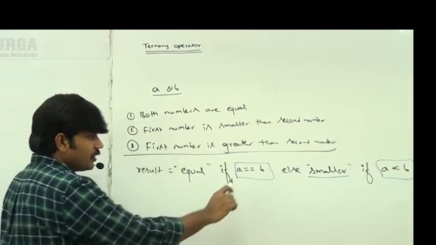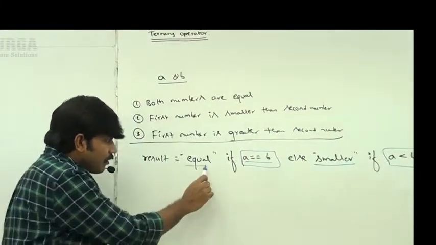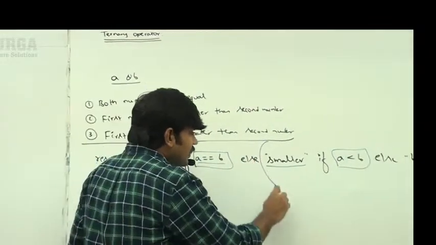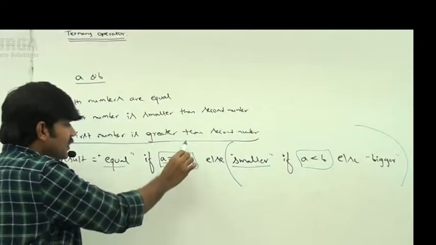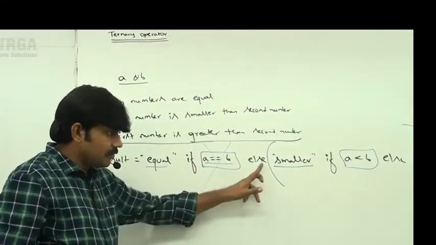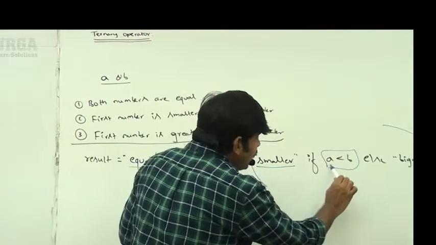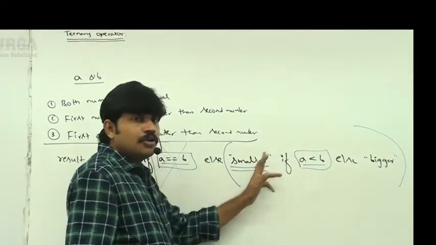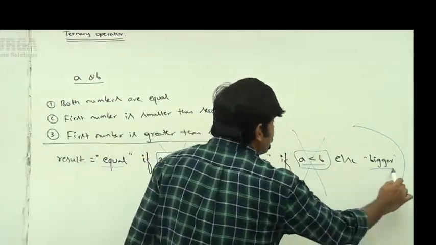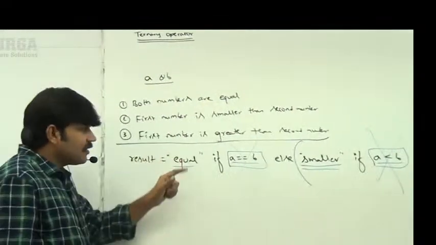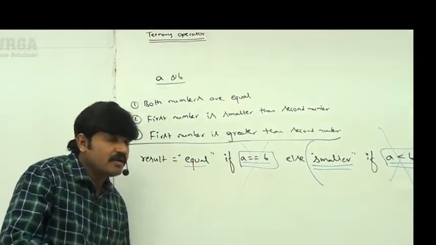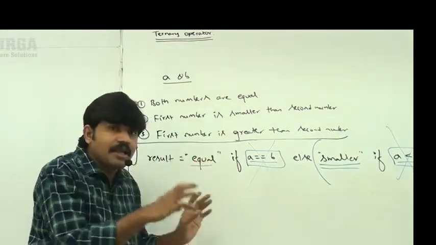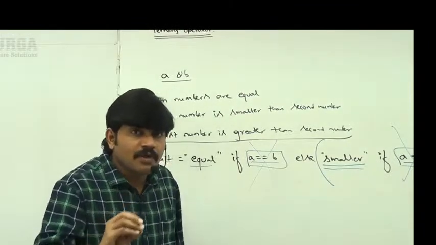Observe this one. If this condition is satisfied, equal. If this condition fails, meaning not equal, then check whether A less than B is satisfied or not. If satisfied, smaller. If this condition is not satisfied, bigger. That's all. A single line itself is enough to check whether equal or not, smaller or not, bigger or not. So let me execute this code so that you people can feel more comfortable.